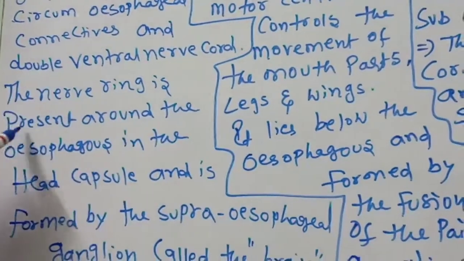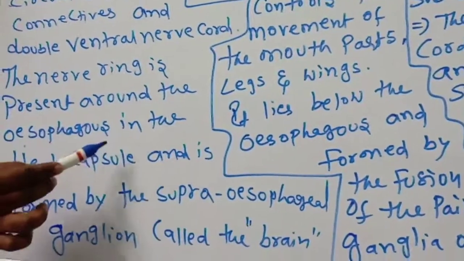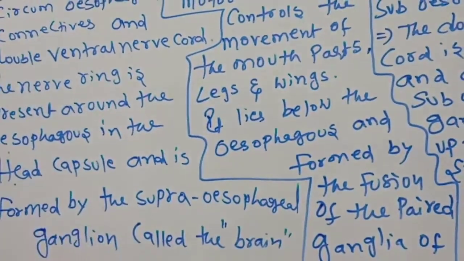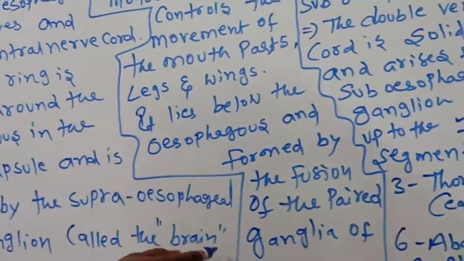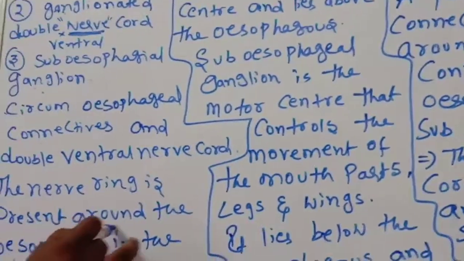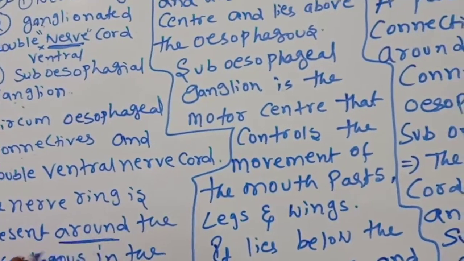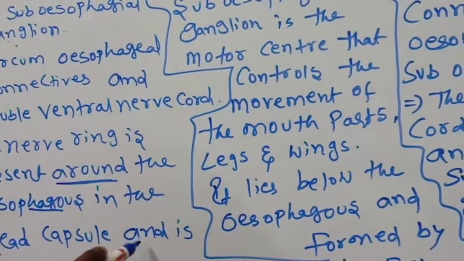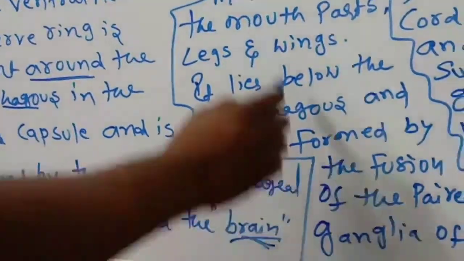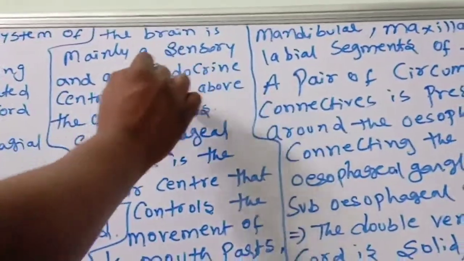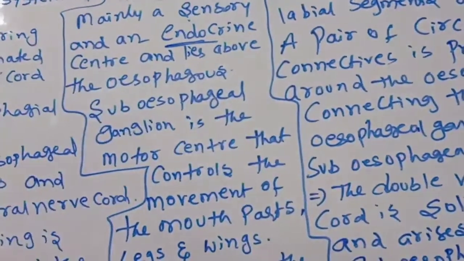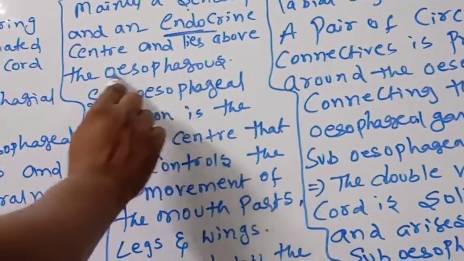The nerve ring is present around the esophagus in the head capsule and is formed by the supraesophageal ganglion called the brain. The brain is mainly a sensory and an endocrine, hormone secreting center, and lies above the esophagus.